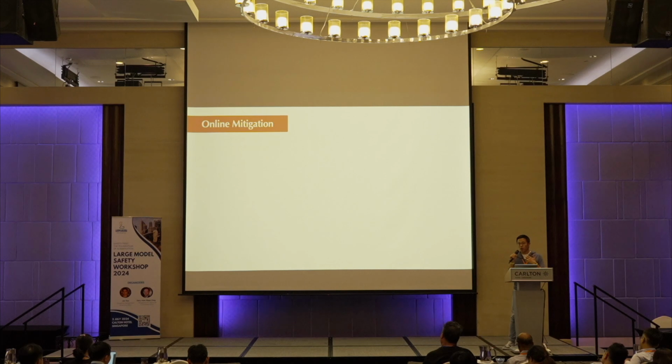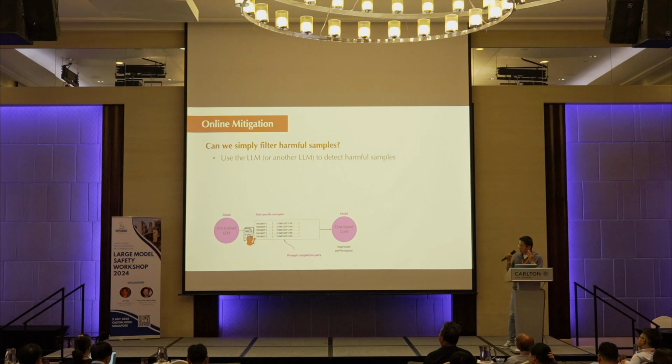One is online and one is offline. So let's look at them one by one. For the online mitigation, we have, for example, ChatGPT running in your hand. And there are users who send in their prompts and fine-tuning data to fine-tune this model. So the task is whether we can effectively detect those potentially harmful data samples, and maybe filter them out before actually fine-tuning the model.